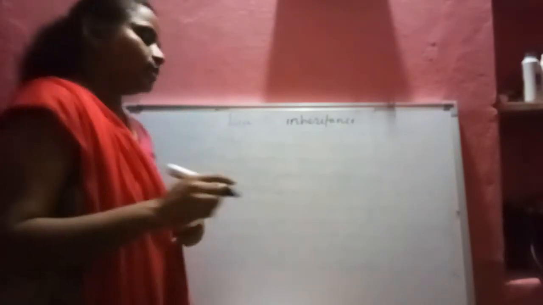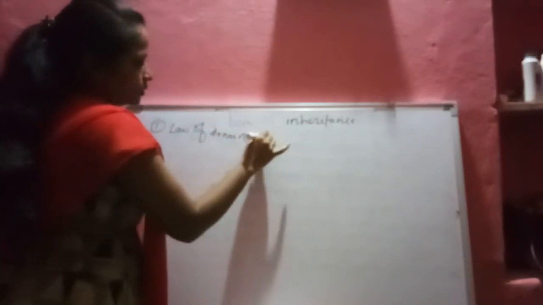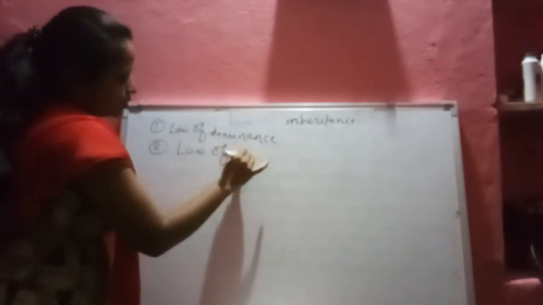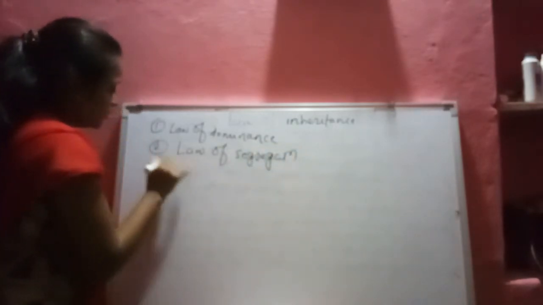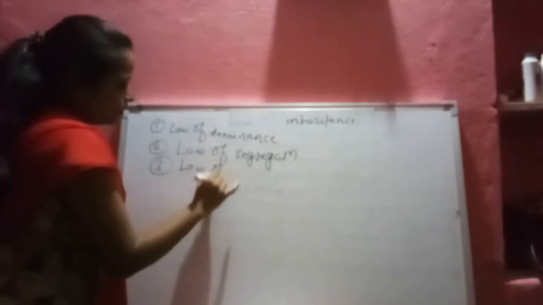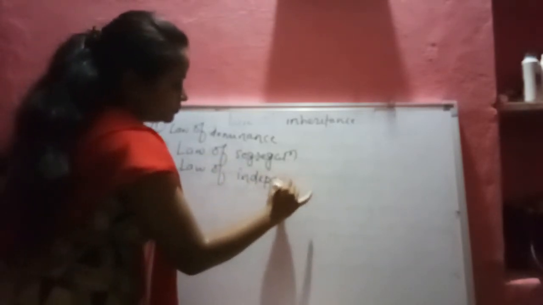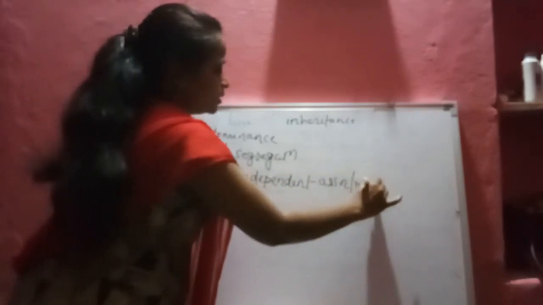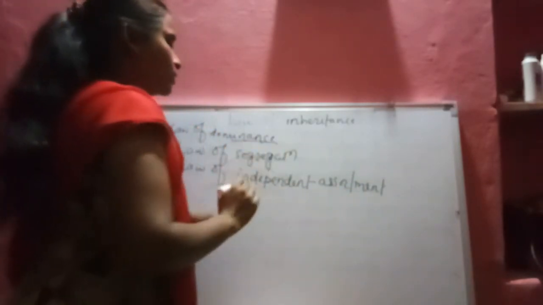First is the law of dominance, then the second one is called the law of segregation, and the third one is the law of independent assortment.